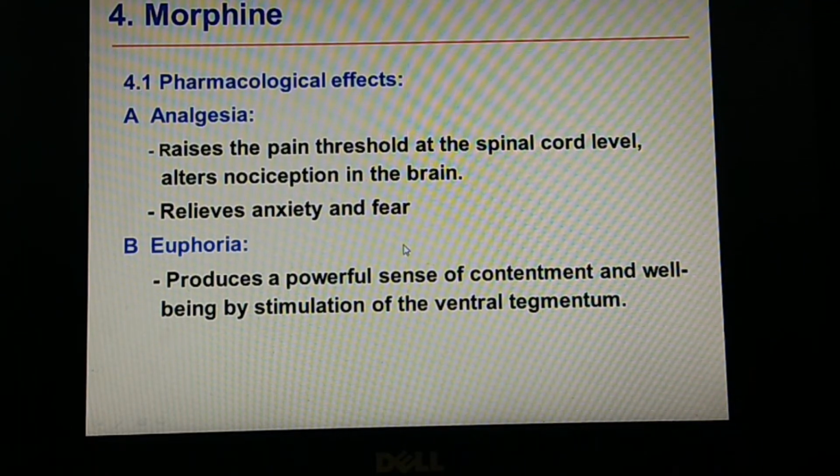And the euphoric action produces a powerful sense of contentment and well-being by stimulation of the ventral tegmentum. Because of this, the patient may show some addiction, as he wants the drug whenever he needs it. This euphoria, which makes the person feel well, may also cause addiction in the patient.